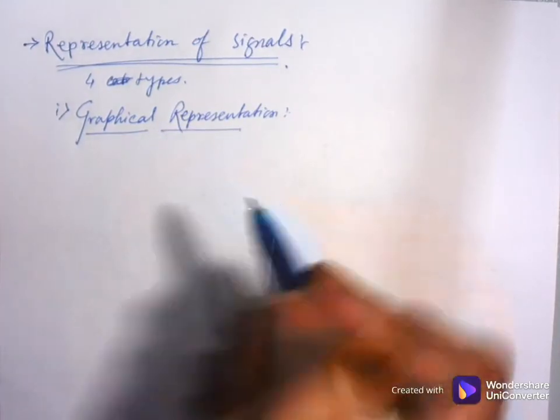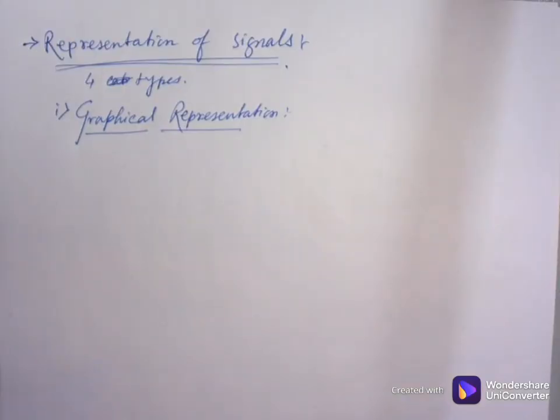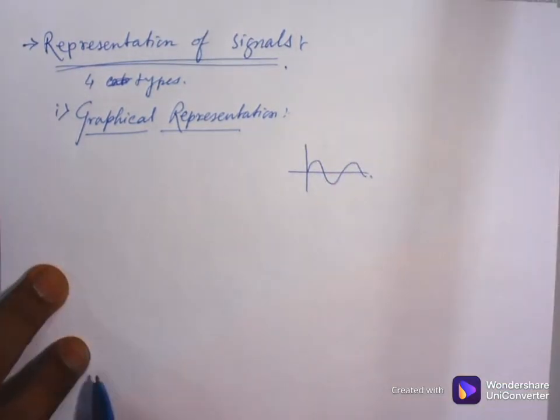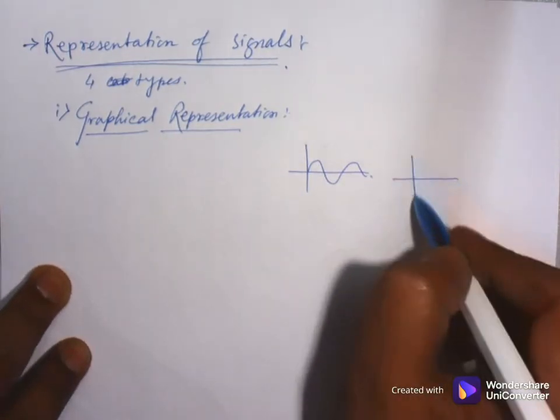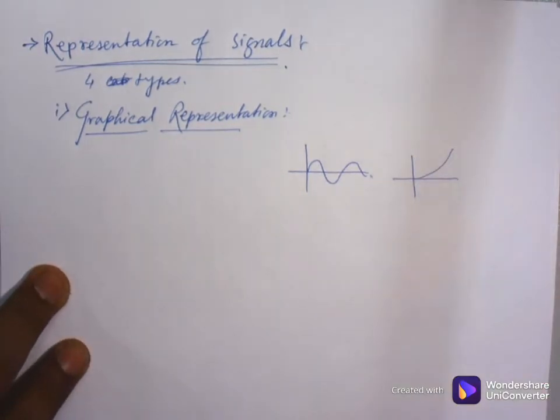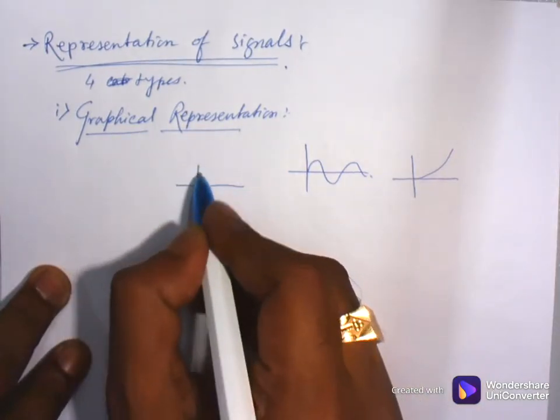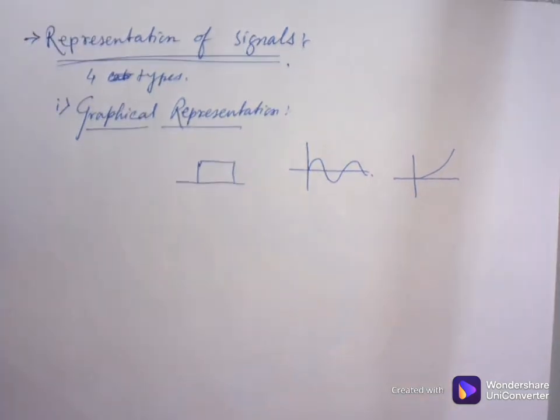As the name suggests, graphical means a graph is involved. So this is nothing but the pictorial representation of your signal with the help of a graph. Whenever I am giving you a sinusoidal signal, you represent it like this. I am giving an exponential signal, you represent it like this. I am giving you a rectangular signal, you represent it like this. These are all graphical representation.